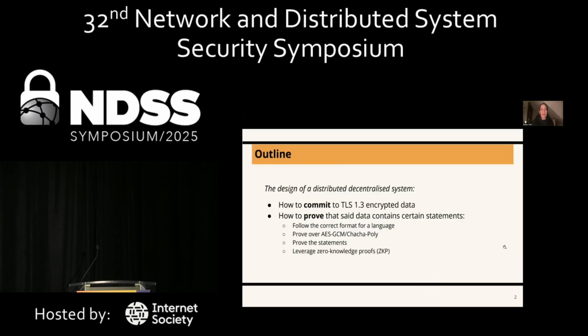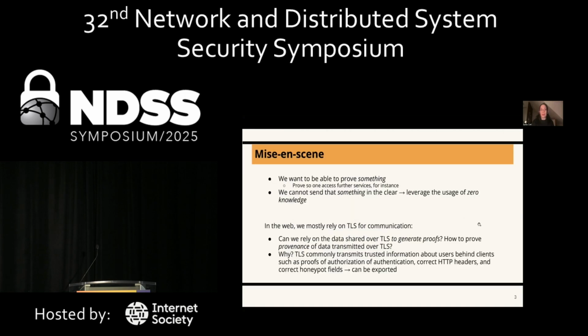Okay, just to start, what we're going to be talking about today is the design of a distributed and decentralized system. Essentially, what we want is the ability to commit to TLS 1.3 encrypted data so that we can prove statements over that specific data. What we want to prove is that the statement follows the correct format for a language, proven over AES-GCM or ChaChaPoly, which are the encryption algorithms supported in TLS 1.3. For that, we're going to be leveraging zero-knowledge proofs.